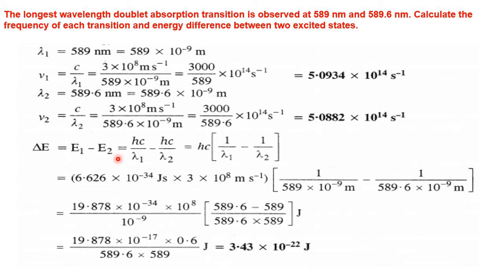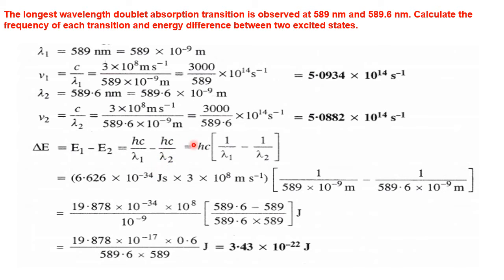But it depends upon the transition, whether it is absorbing or giving out. If it is giving out, it is taken as minus, and if it is absorption, it is taken as plus. So plus and minus don't have any connection with mathematics here. In chemistry, plus is absorption and minus is evolution. So accordingly, E1 equals hc by lambda 1 minus E2 equals hc by lambda 2.